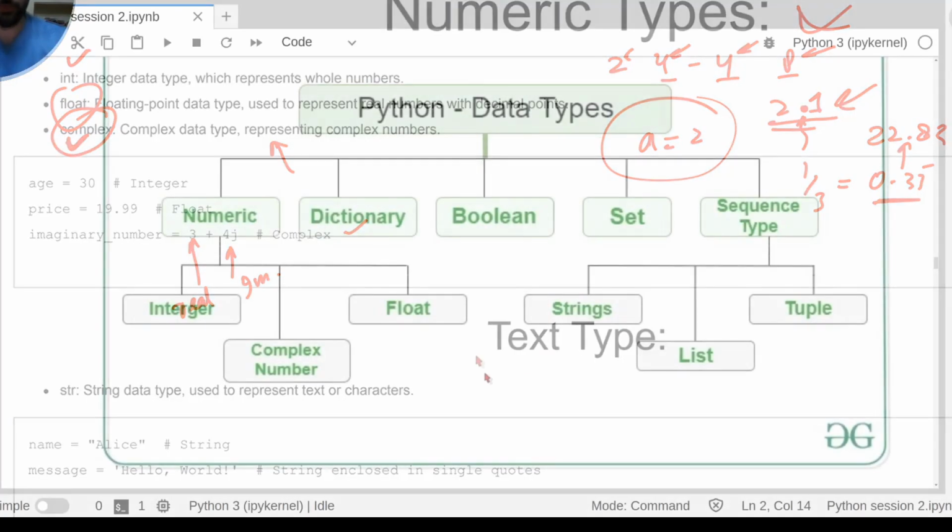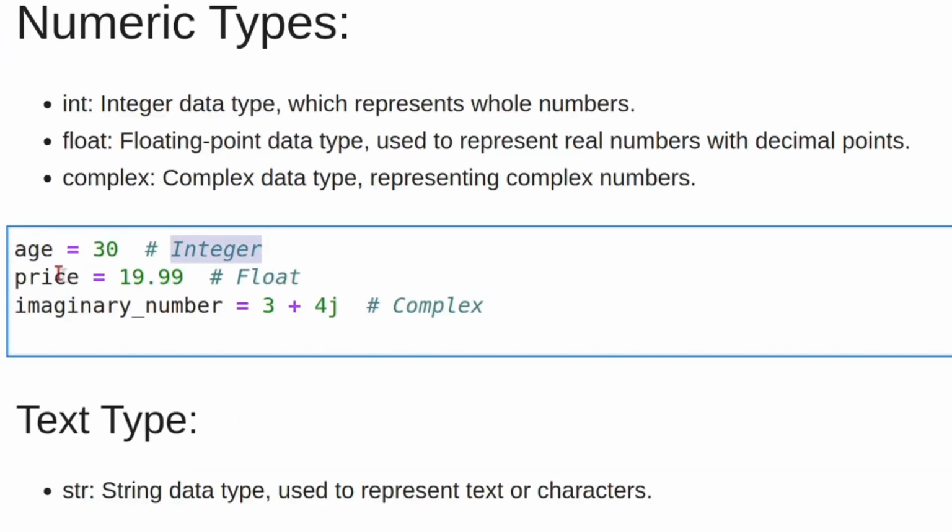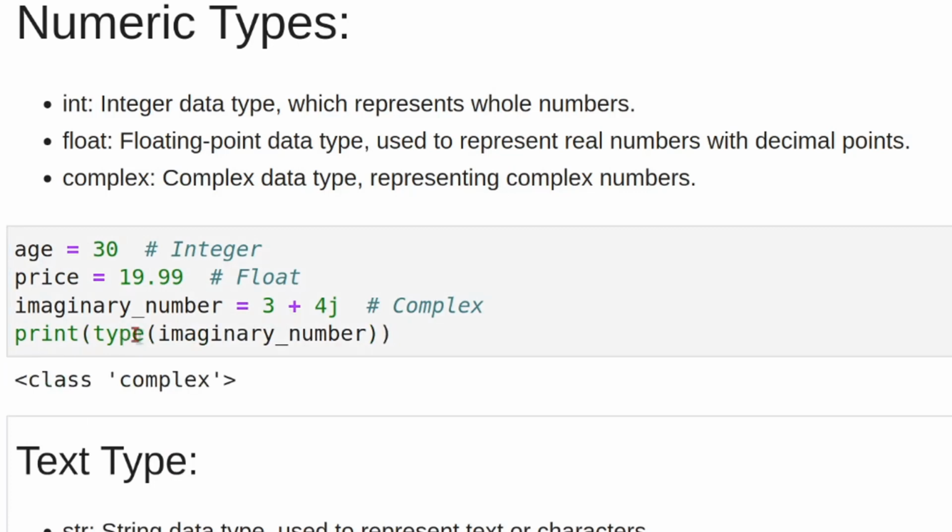Going back into the code, I'll just run these things. So here age is an integer, price is a float, and this imaginary number is of type complex. And you can even print the type. You can just write print and then type. Type is actually a function which tells the type, and I want to see the type of the imaginary number. It's of class complex. Okay.